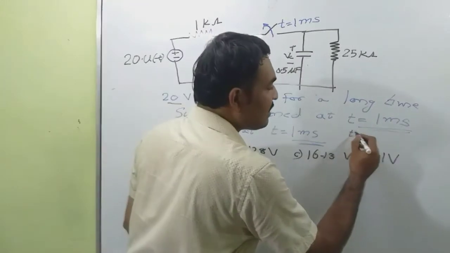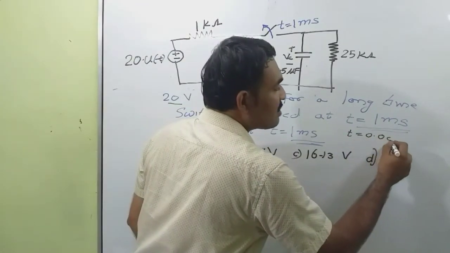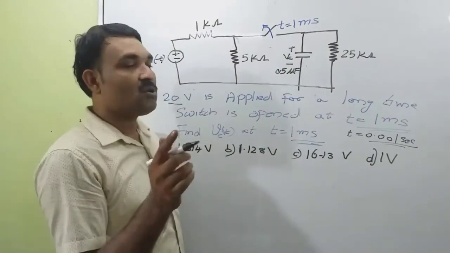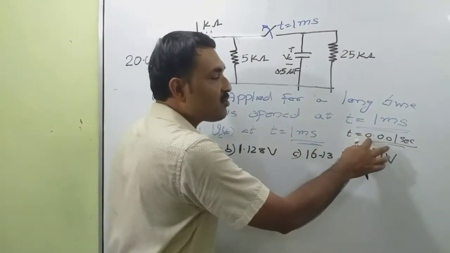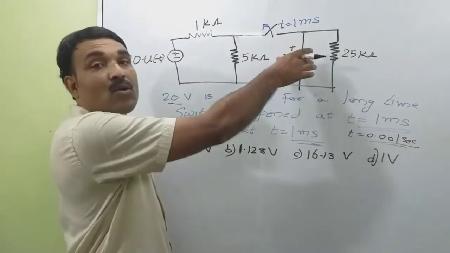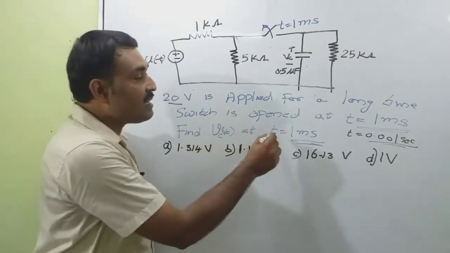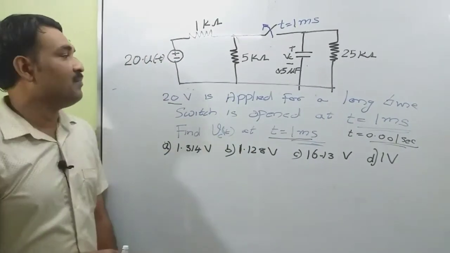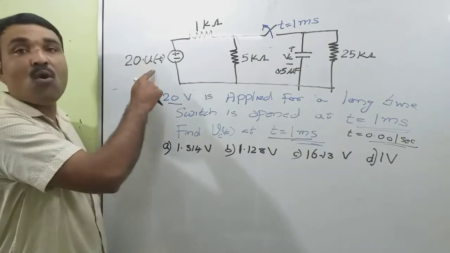So at t is equal to 0.001 second, very close to 0, the switch is open. We want to find the voltage across this capacitance at t is equal to 1 millisecond. Options are given.